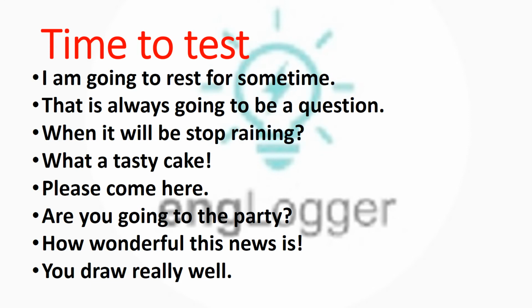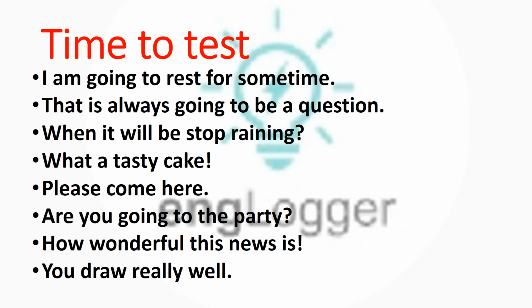It's time to test, but before it we will do a quick revision. The very first sentence we have done is assertive or declarative. It's a statement one. Then we have interrogative, with a question mark. Then the third type of sentence we have is imperative, that is command, request or order. And the fourth kind of sentence we have done is exclamatory, which ends with an exclamation mark. Now let's get started with the test.